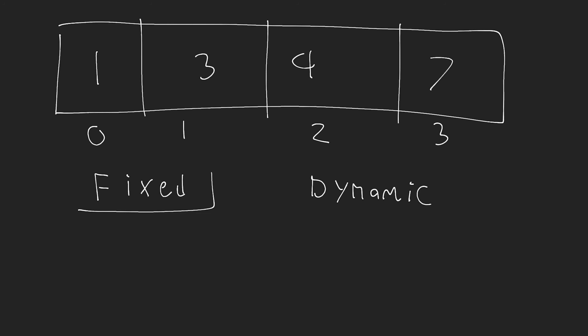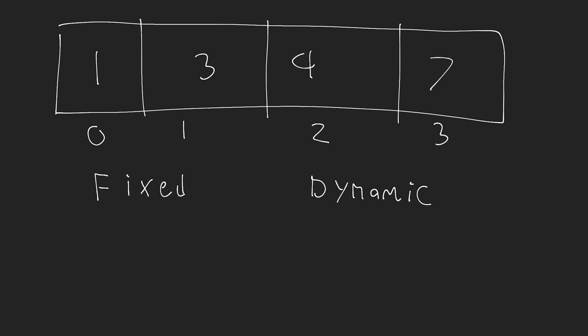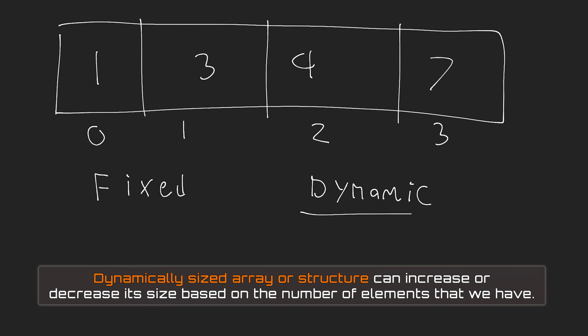You can also refer to this as a static size. A fixed sized array, or any fixed sized data structure, cannot change its size. That means we define the size of it when we initialize or create that structure, and we can't expand it any further. Whereas a dynamically sized array or structure can increase or decrease its size based on the number of elements that we have.